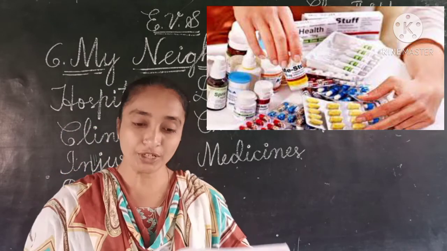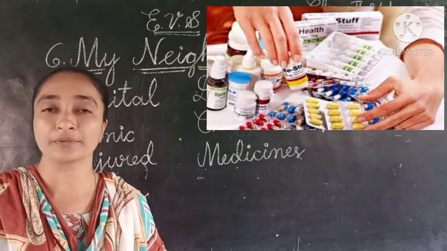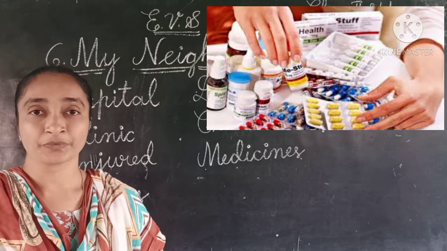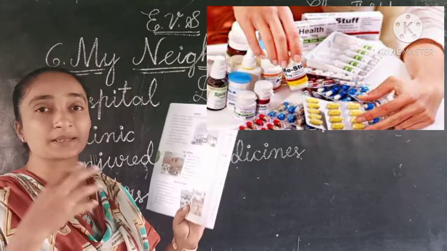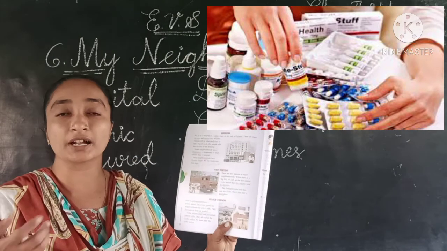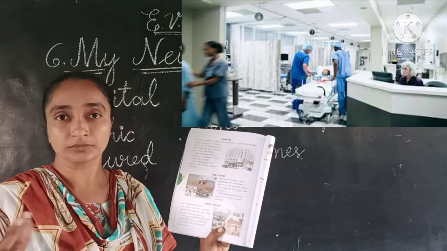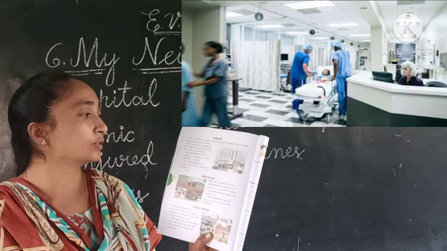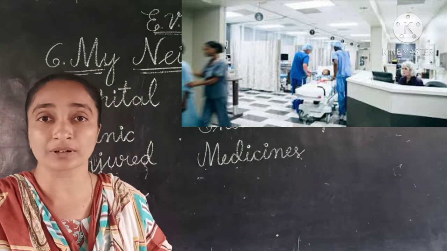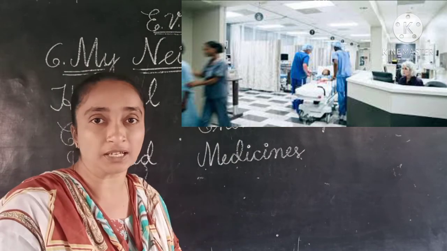Okay children, here we can see one big huge building, a big hospital. In our area we have the Apollo Hospital, Narayana Hospital, Simupuri Hospital, very big hospitals. The doctors will tell us what medicines we have to take and how to take them. Everything will be taken care of by the doctors and the nurses. The nurses look after the people who stay in the hospital. Some people need more rest and more treatment, so they stay in the hospital itself.